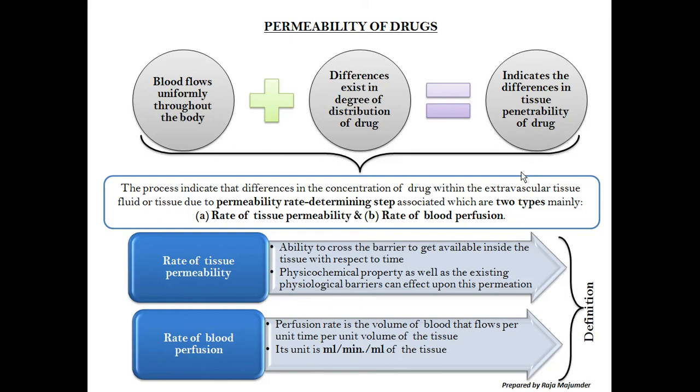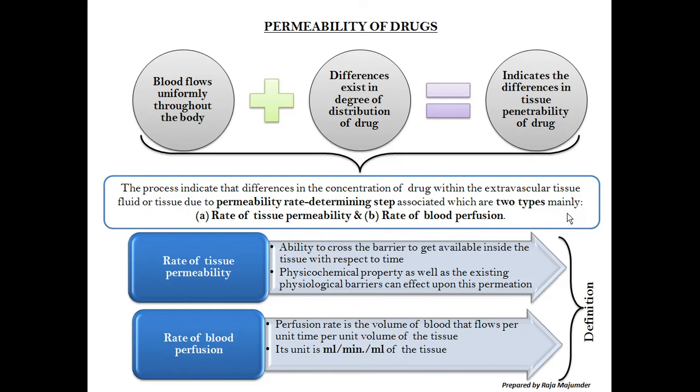So the process indicates that differences in the concentration of drug within the extravascular tissue fluid or tissue are due to a rate determining step, which is associated with two types mainly: rate of tissue permeability and rate of blood perfusion. That means permeability becomes a rate determining step over here. Same as in absorption, where dissolution is a rate determining step, here permeability is the rate determining step.